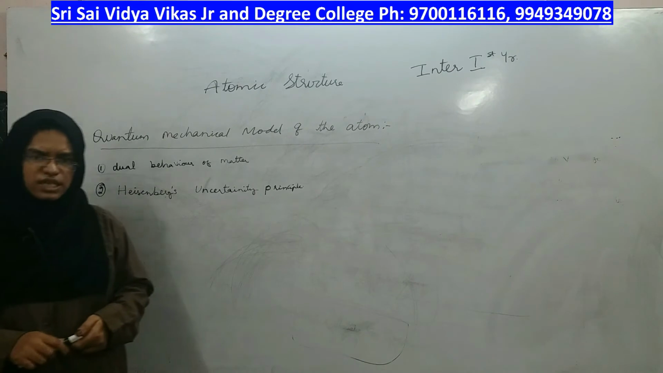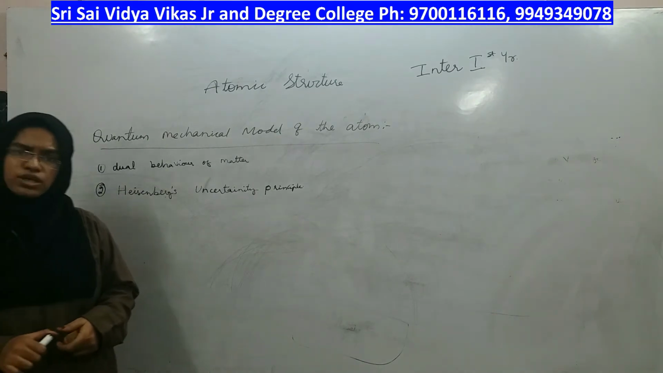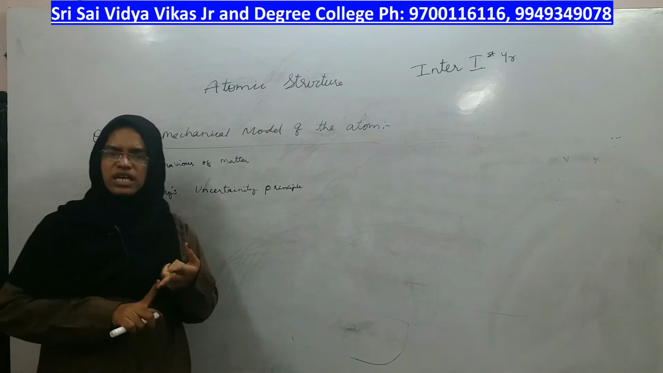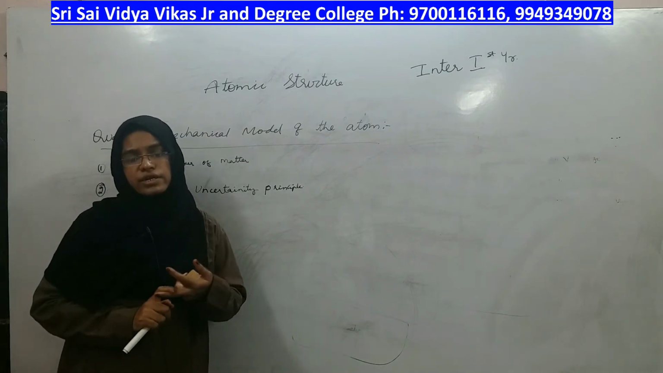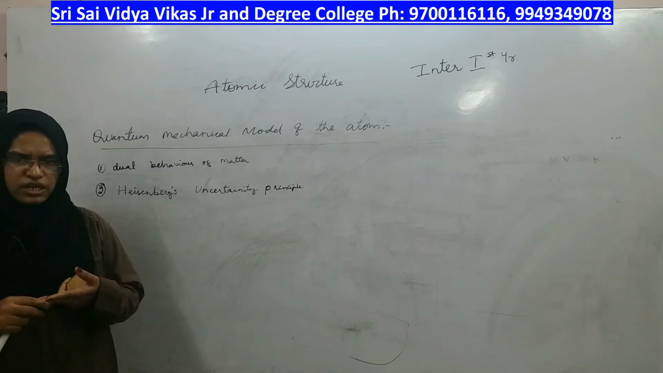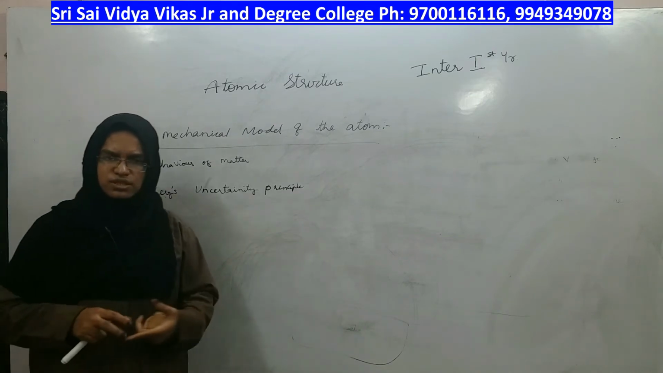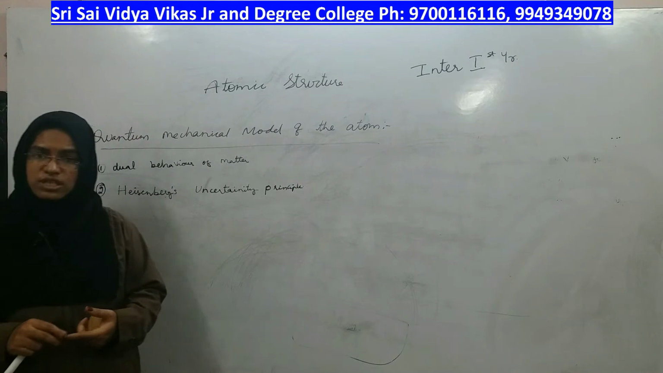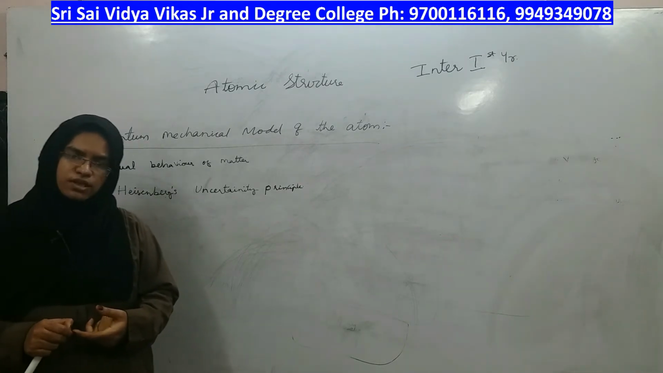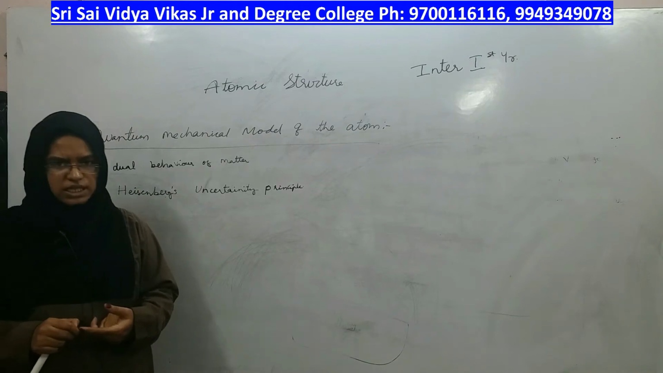In yesterday's class, we stopped at Bohr's model of the atom. We have seen its postulates and how he applied his model on hydrogen or hydrogen-like ions, right? But its limitations also we have seen. He was unable to explain complex molecules and how they get their stability.